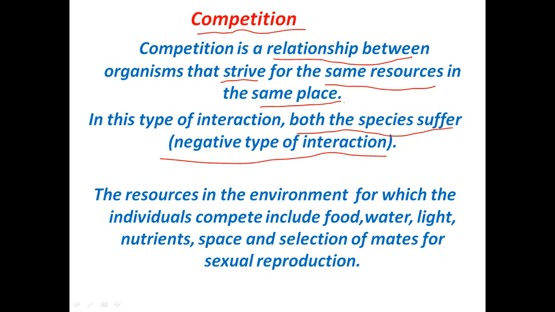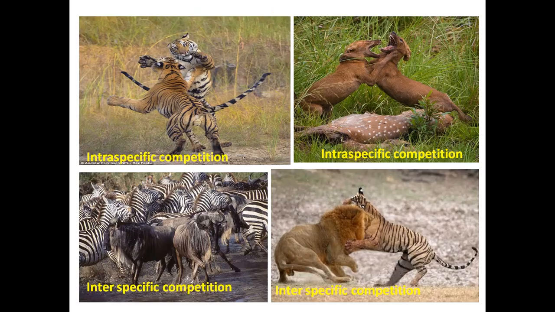The organisms actually compete for food, water, light in case of plants, nutrients, space, and the selection of mates for sexual reproduction. This competition can be between the individuals of the same species. Like you see here in this picture, this is the competition between the individuals of the same species for food. So we call this type of competition intra-specific competition.